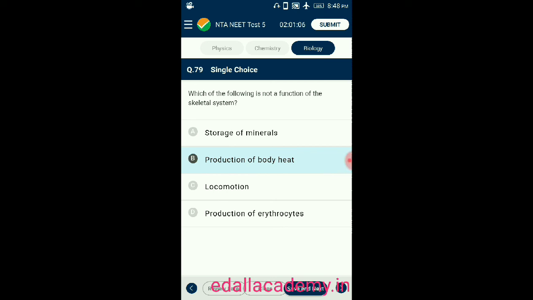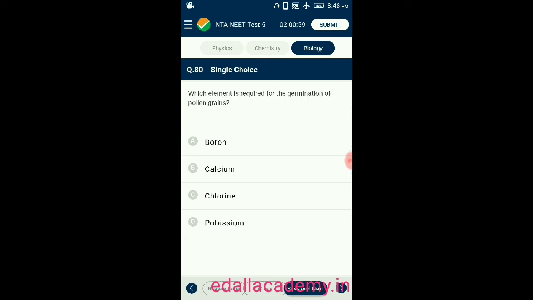Production of body heat is not a function of the skeletal system. So the correct option is B. Question number 80. Which element is required for germination of pollen grains? Option A boron, B calcium, C chlorine, D potassium. So the answer is boron. Boron is essential for the germination of pollen grain. So the correct option is A.